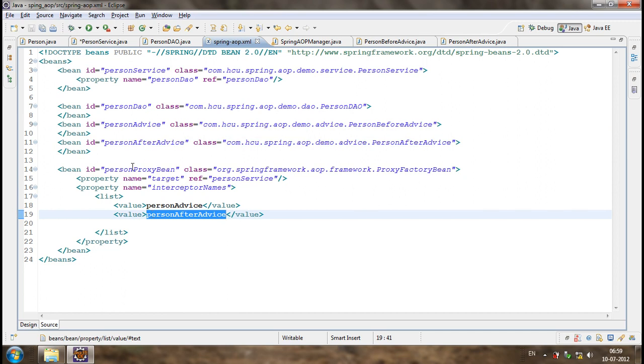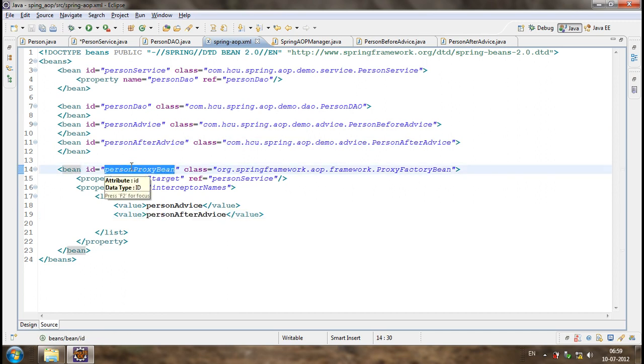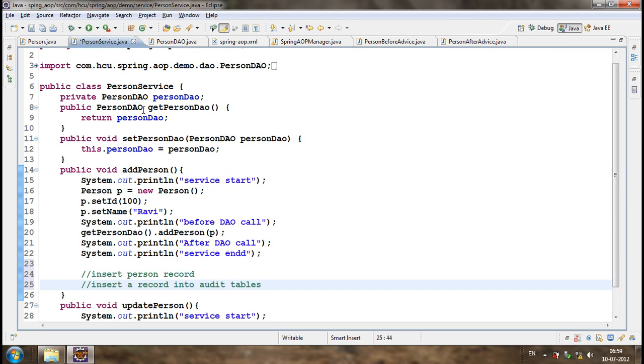Be careful that to implement AOP, or to call the advices, we should make use of the proxy object only. We should not make use of the actual target object. We should make use of the proxy object to call these interceptors or advices. Now let me save this.